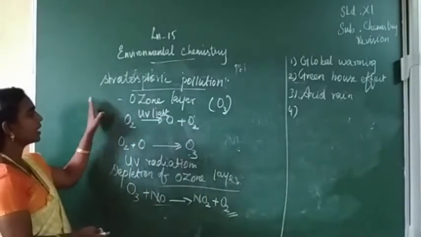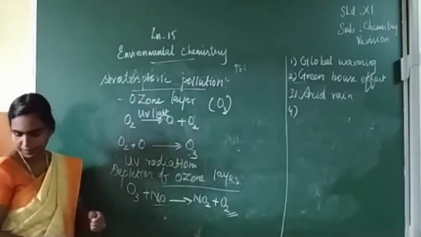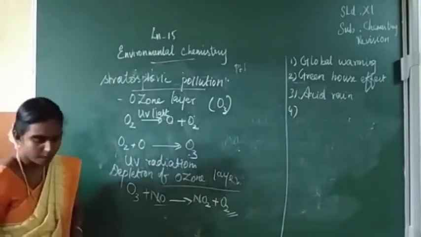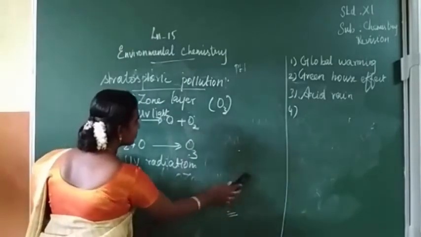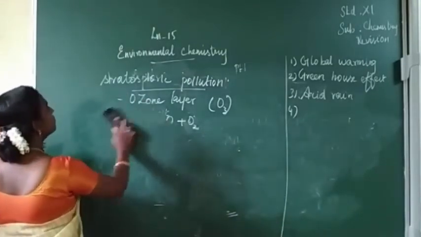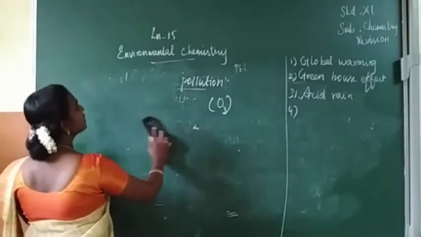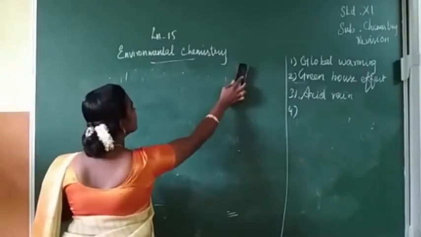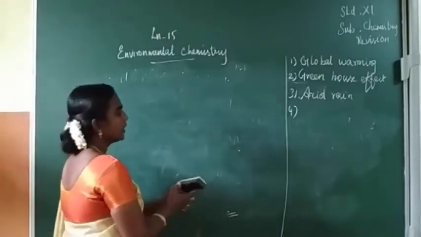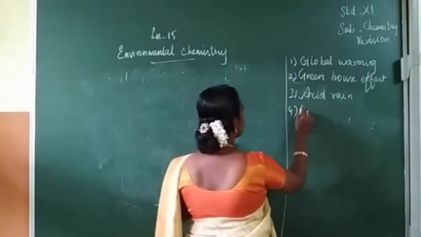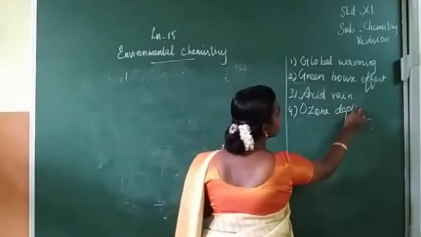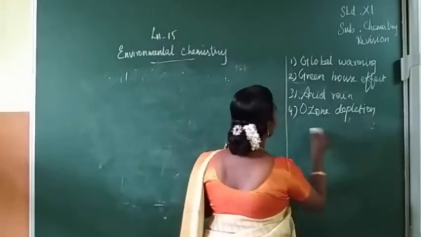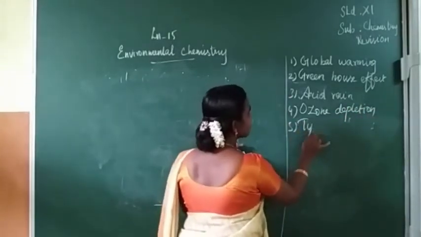So we have seen ozone layer depletion. Next we can see types of smog.